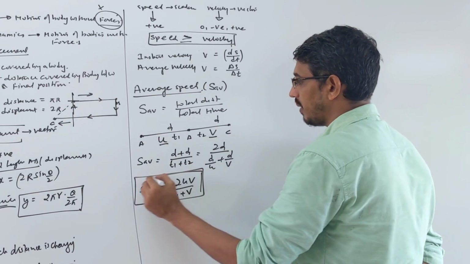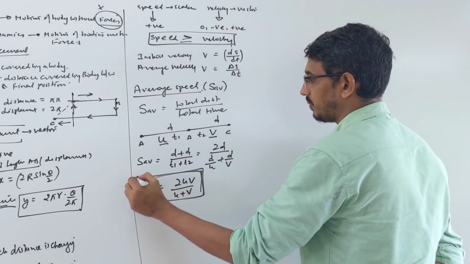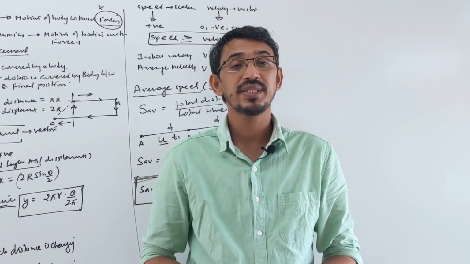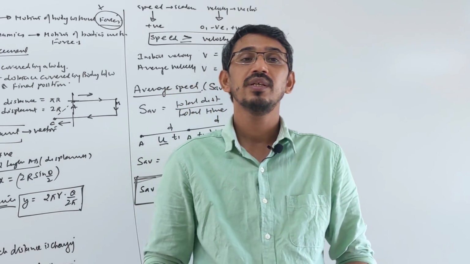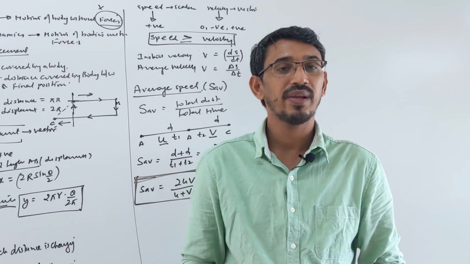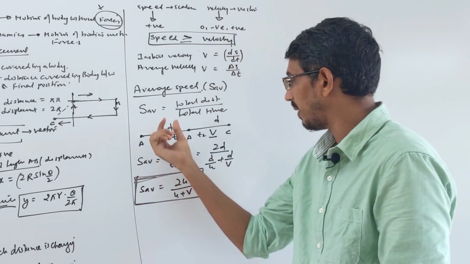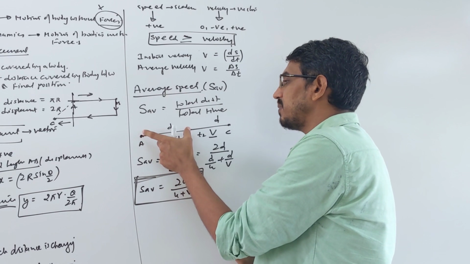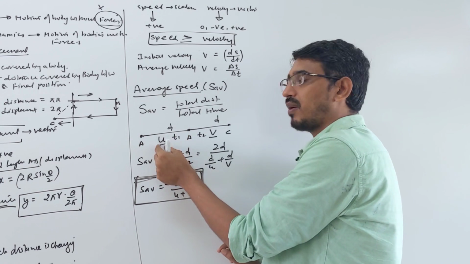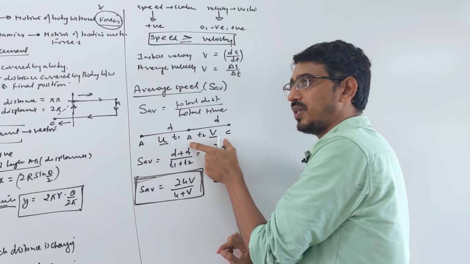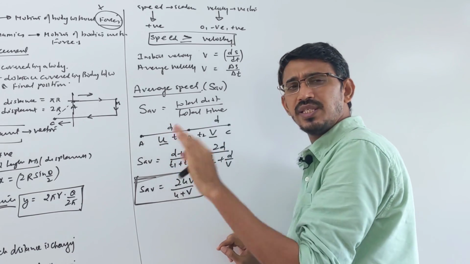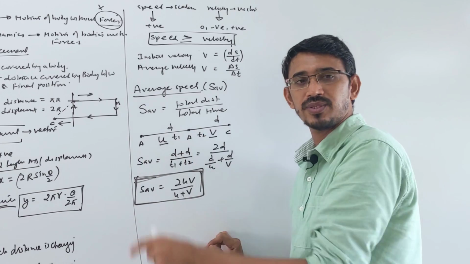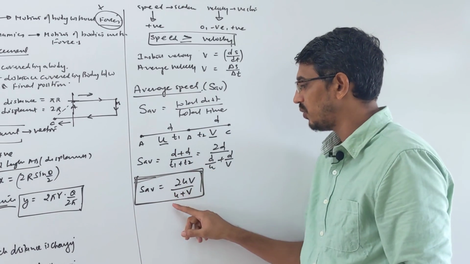Listen carefully, this is very important. Twice they have asked this in our NEET exam. If a body travels equal distances with different velocities or speeds, I am writing for speed first. Focus on speed. A body travels some distance d with some velocity, the next distance d with another velocity. We don't need the distance value. If they say it travels equal distances with different velocities, then the average speed of this journey is 2uv upon u plus v.